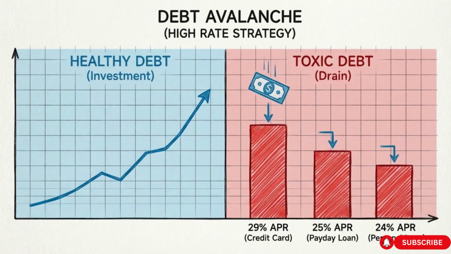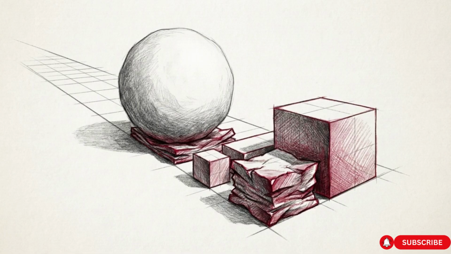Step 3 deals with debt. Healthy debt, like a mortgage, increases your future value. Toxic debt, like credit cards, drains your wealth through high APRs. To attack this, list every toxic debt balance alongside its specific interest rate and minimum payment. You have 2 mathematical strategies to choose from. The high rate approach, or the avalanche, targets the debt with the highest interest rate first, saving you the most money over time. The snowball approach targets the smallest total balance first, giving you quick psychological victories.